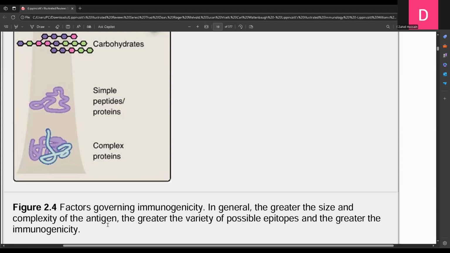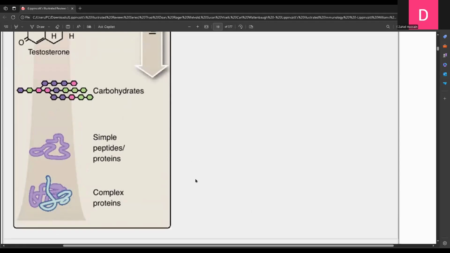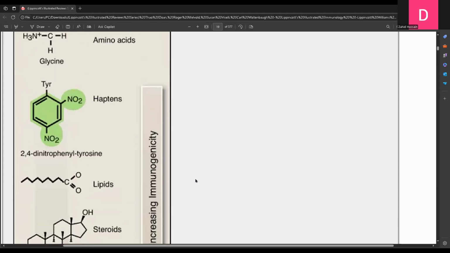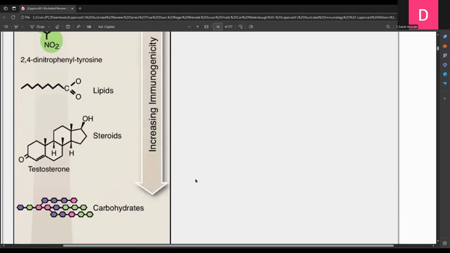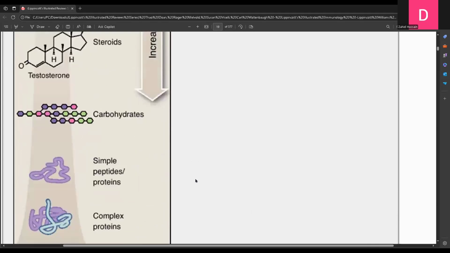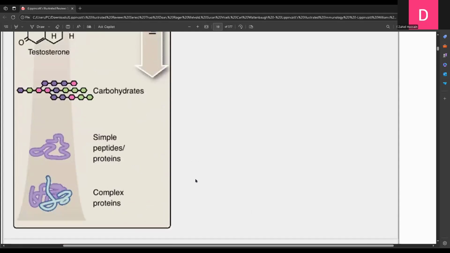So if we have a protein of 300 amino acids, it can have maybe 30, 40 different epitopes. And against each epitope, since the epitope will have a different sequence of amino acids, a different antibody is required for it. So anyway, here we have this: immunogenicity will increase when the size of the protein increases, and also the complexity of the protein, and also the foreignness of the protein will increase.